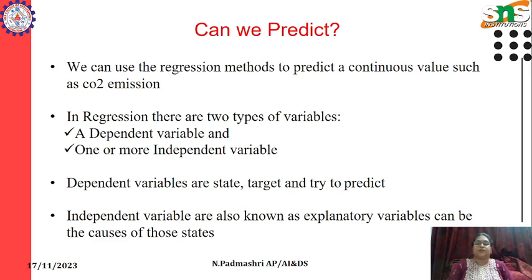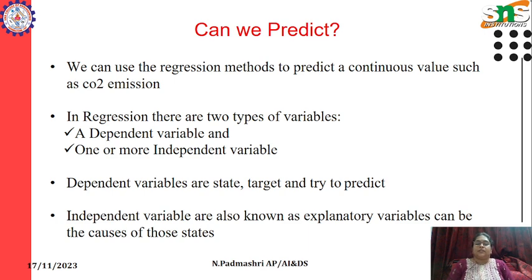There are two types of variable involved in regression. One is a dependent variable, the other one is an independent variable. From the name we can say a dependent variable is going to depend on something. It is the state or the target variable and it is trying to predict something.